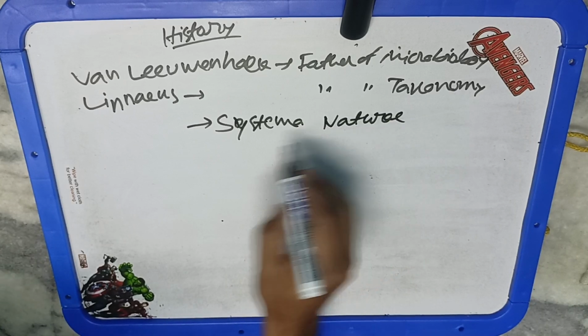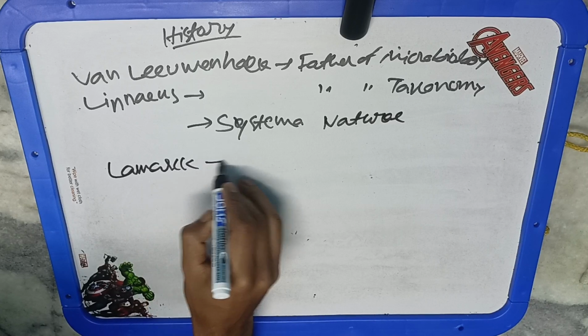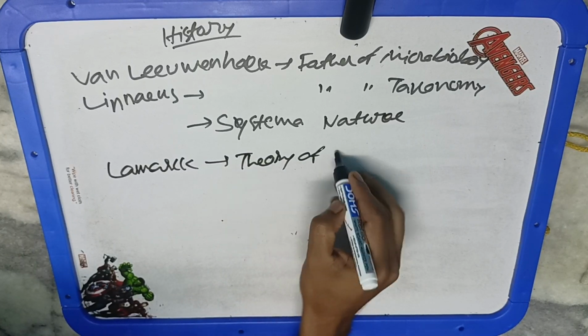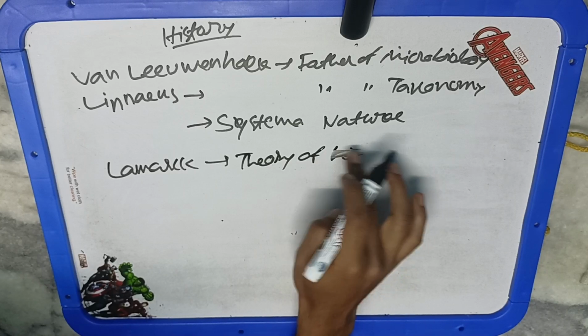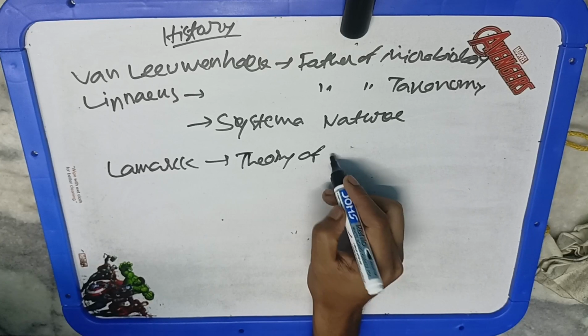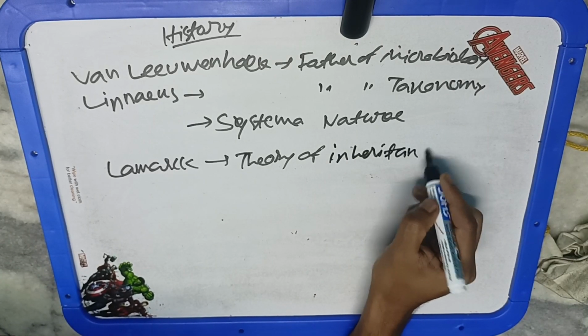Then is Lamarck, 1744 to 1829. Lamarck is best known for his theory of inheritance of acquired characteristics. So basically, the theory of inheritance came from this point. He first presented it in 1801. Darwin's first book dealing with natural selection was published in 1859, so you can see the difference.